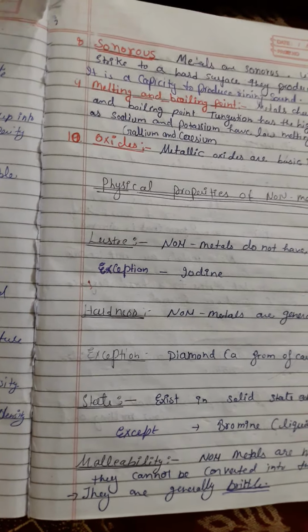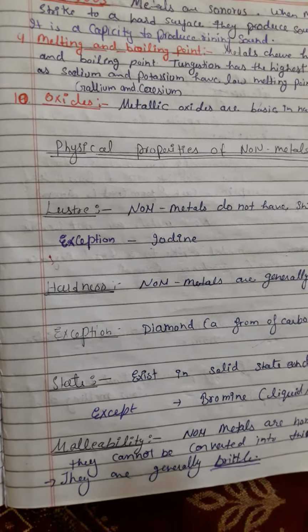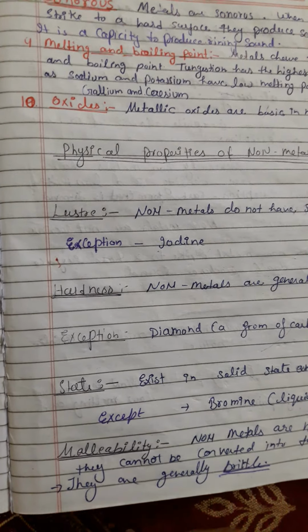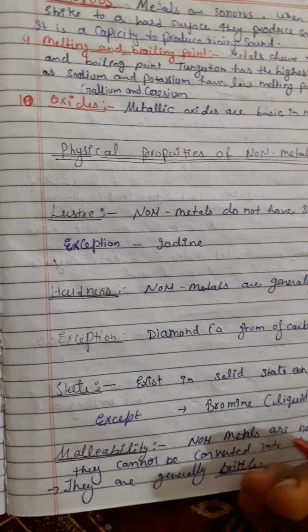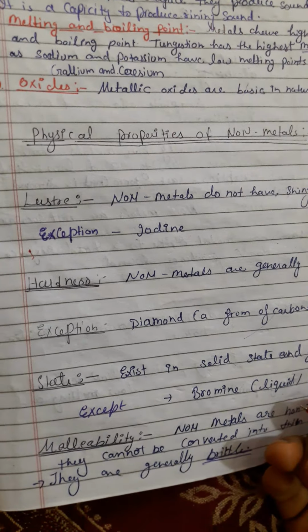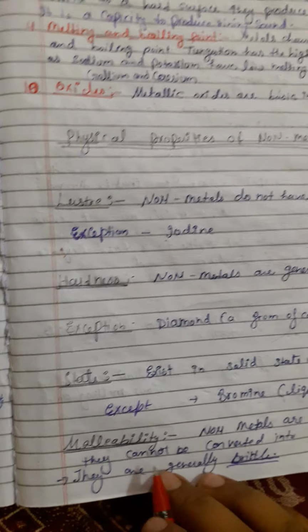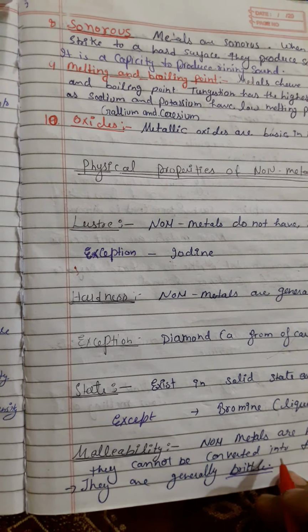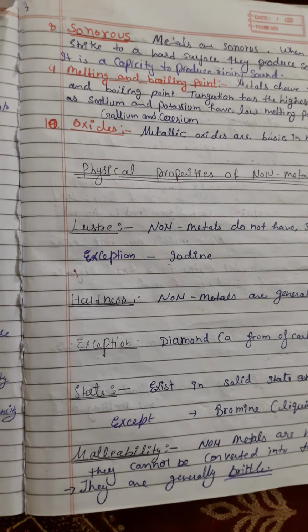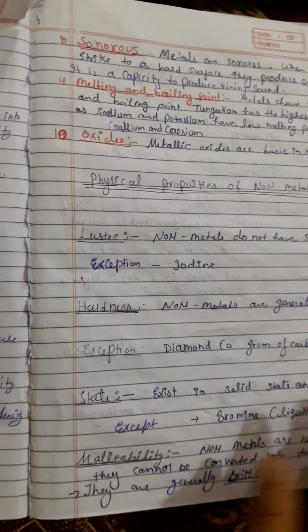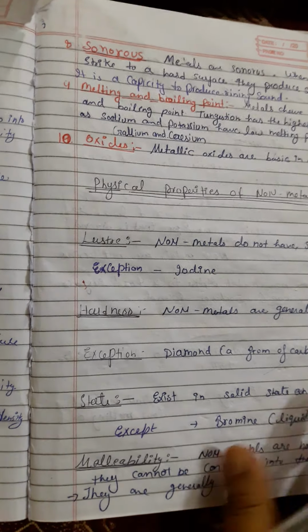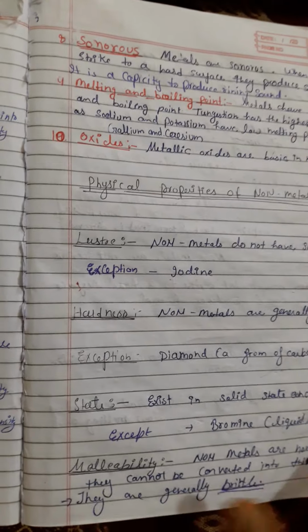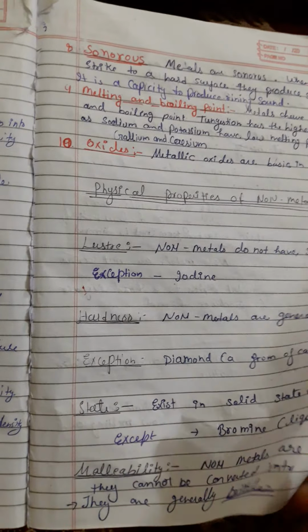They don't expand themselves and get converted into thin sheets. That is, they are non-malleable because they are brittle in nature. Brittle means if we put some force on a non-metal or we hammer it, it just breaks into pieces, and this property is known as brittleness.